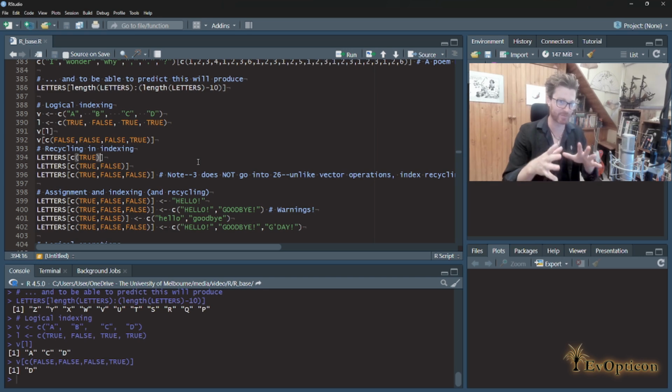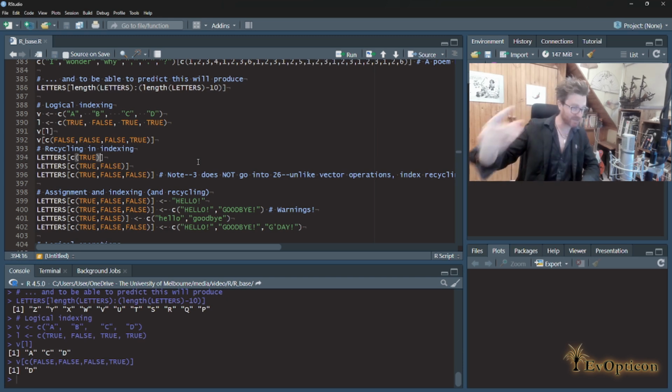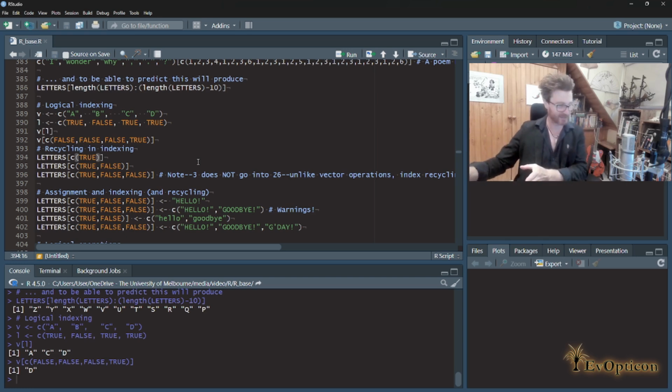Now, we've come across this before when we've done operations on vectors of different length. For example, if you add a length 4 vector to a length 2 vector, what happened? Well, the shorter vector generally recycled. So it lined up the first 2 elements, and then when it tried to line up the next 2, it said, oh, one of these vectors is too short, except I'll just go back to the start of that vector. That's exactly what happens here.